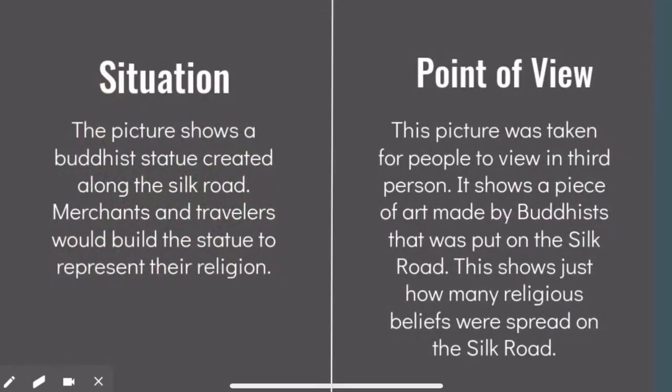The situation here shows a Buddhist statue created along the Silk Road. Merchants and travelers would come along the Silk Road and build statues to represent their beliefs and their religions. The point of view is that the picture was taken for people to view in third person. It shows a piece of art made by Buddhists that was put on the Silk Road. This shows how many religious beliefs were spread along the Silk Road.